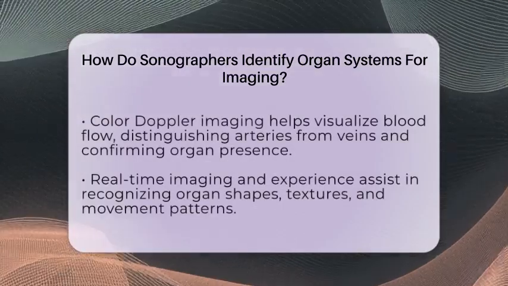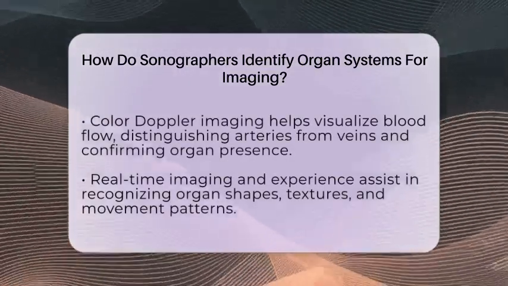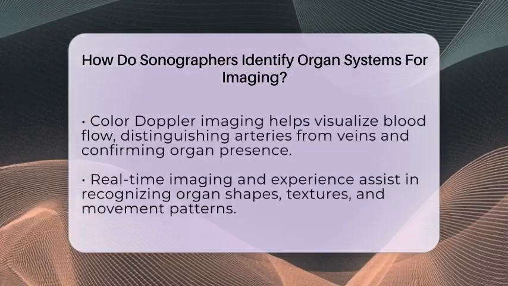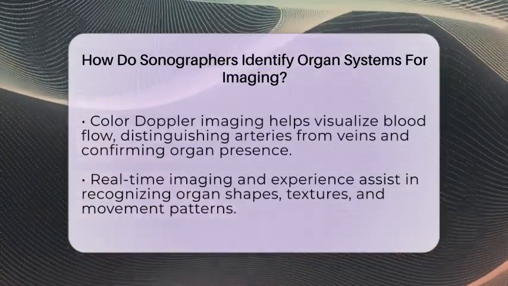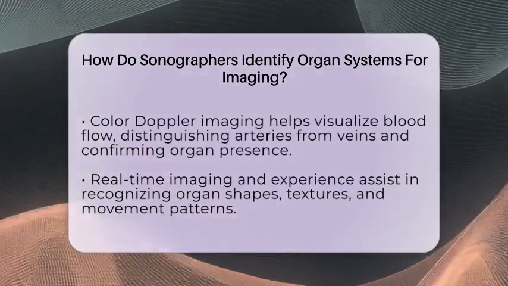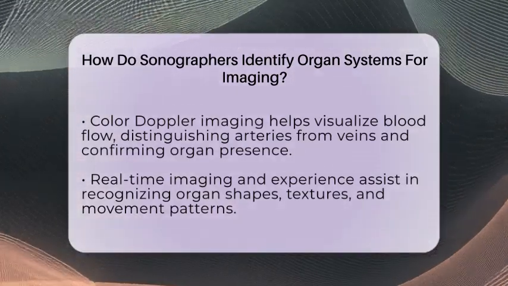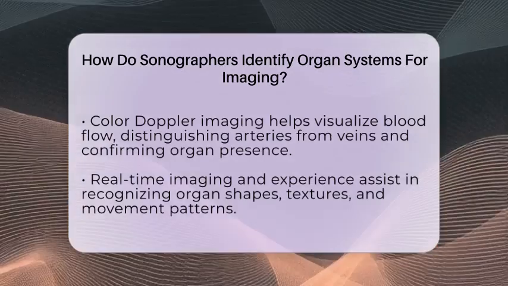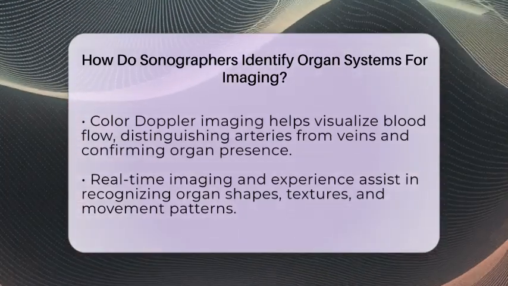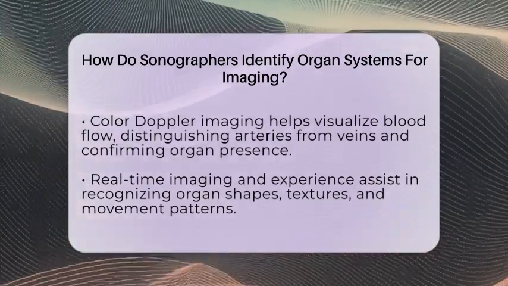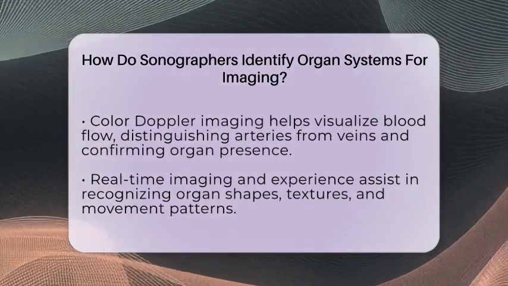Color Doppler imaging is another vital tool that helps sonographers differentiate blood flow within vessels from surrounding tissues. This technique allows them to visualize the direction and velocity of blood flow, confirming the identity of blood vessels within organ systems. Recognizing characteristic flow patterns helps distinguish arteries from veins and confirms the presence of specific organs.